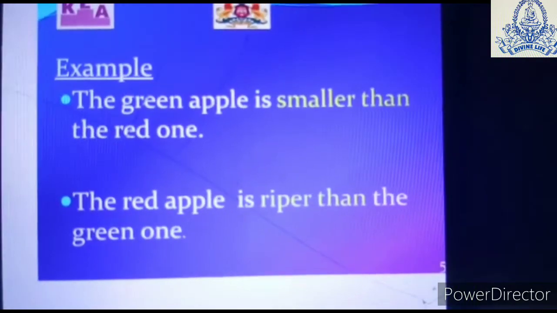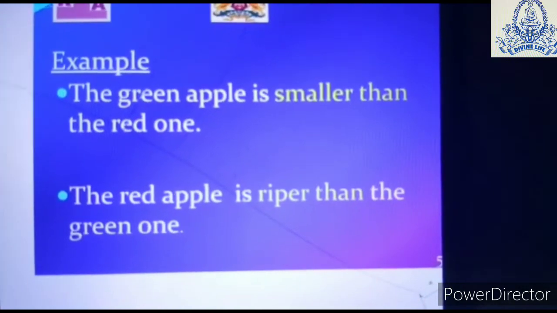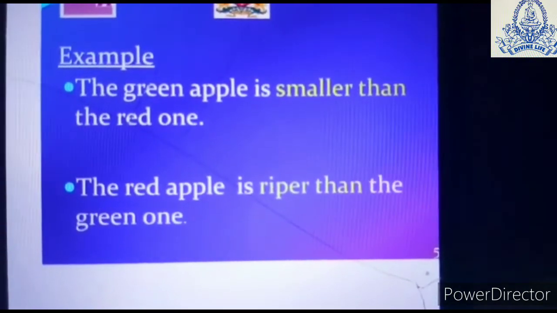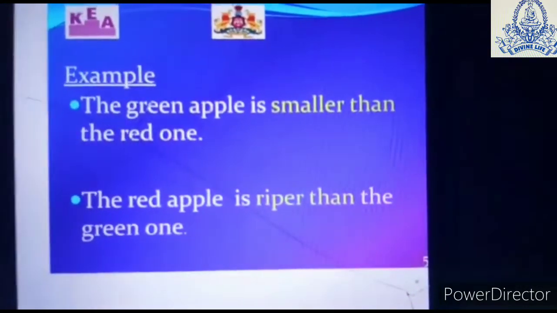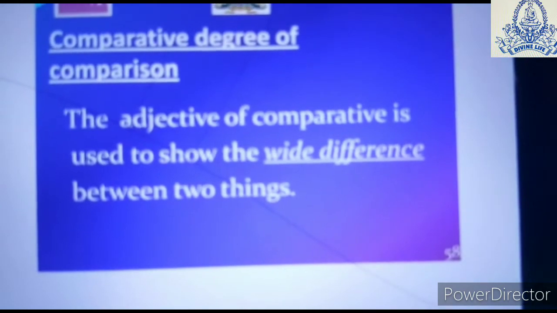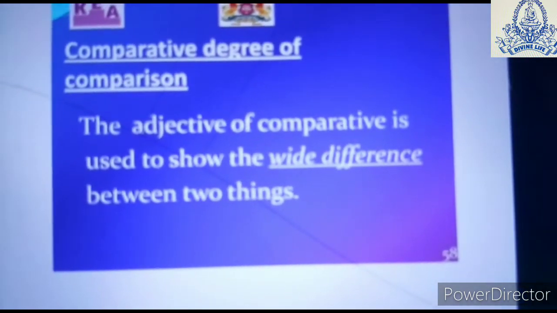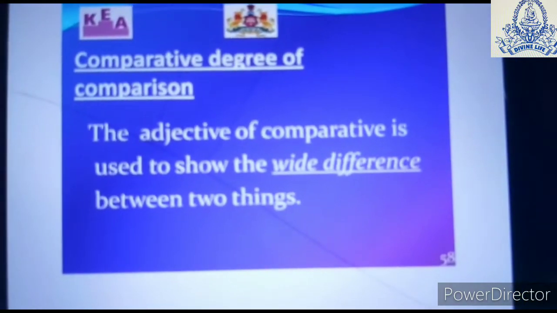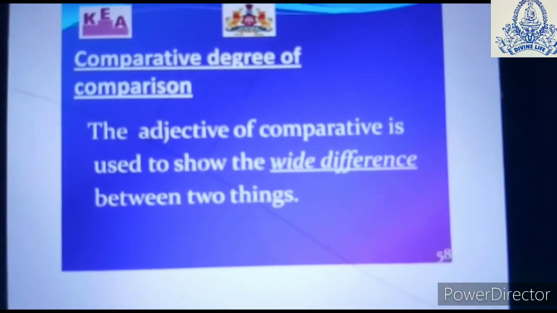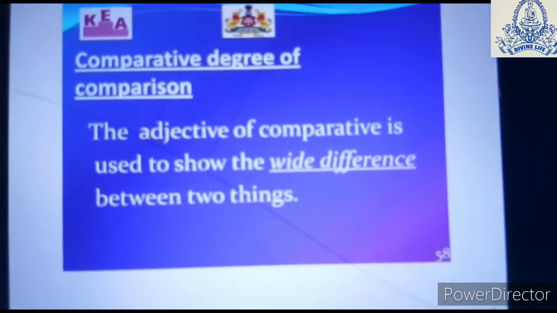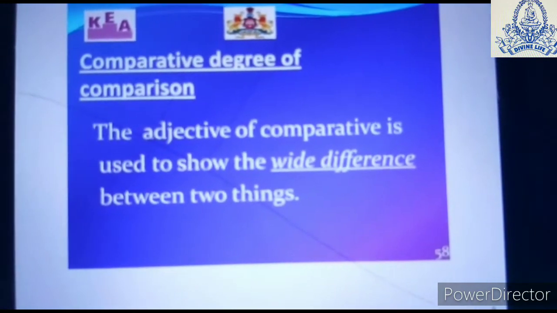Now other examples. The green apple is smaller than the red one. The red apple is riper than the green one. Here also we do. Now comparative degree of comparison. The adjective of comparative is used to show the wide difference between the two things. The word will always show what is the difference between the two objects or the two nouns which have been compared.